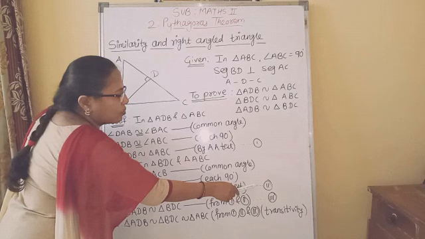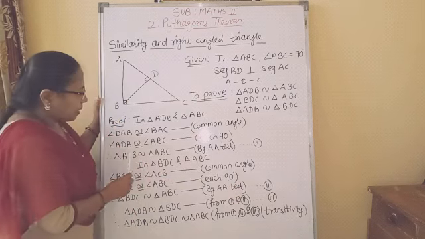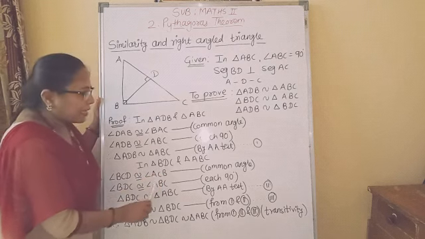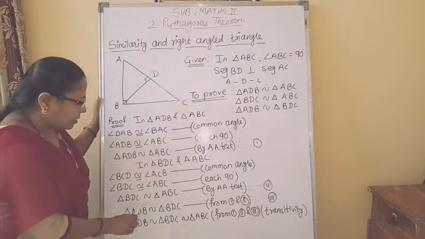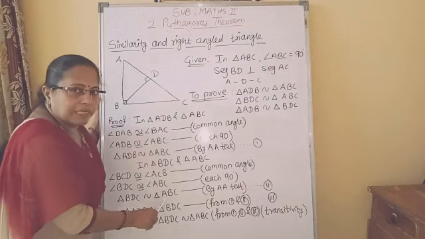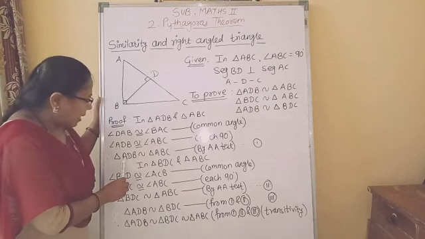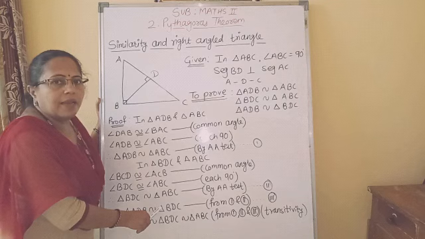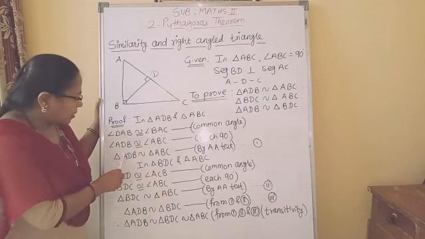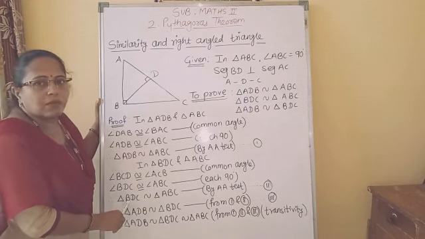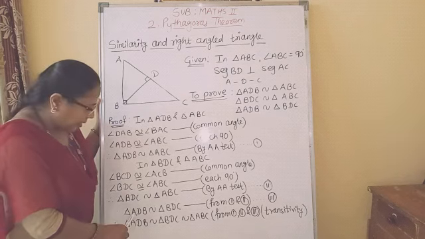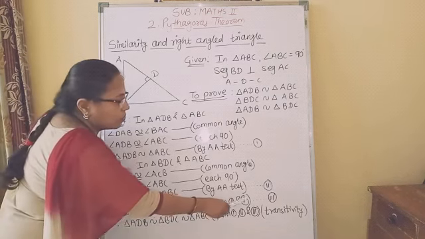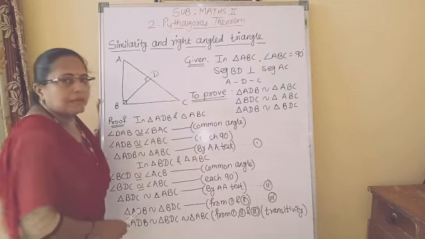Now from statements 1 and 2, see. In statement number 1 we got triangle ADB similar to triangle ABC. In the second statement we got triangle BDC similar to triangle ABC. So triangle ADB and triangle BDC both are similar to triangle ABC. That's why these two triangles are also similar to each other. Triangle ADB similar to triangle BDC from 1 and 2. This is our statement number 3.